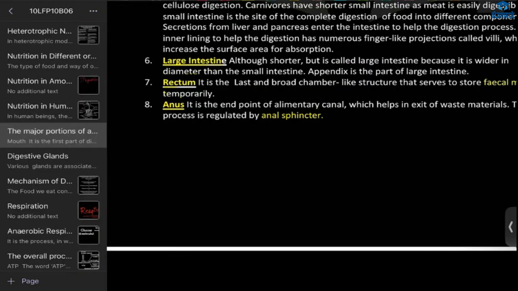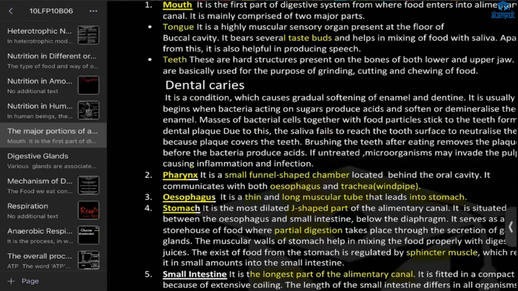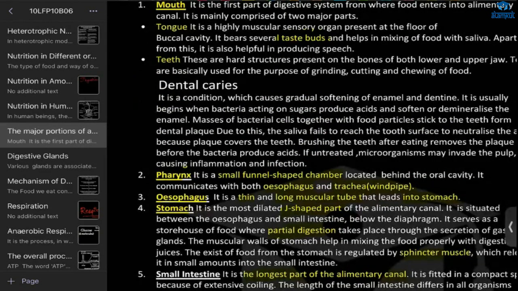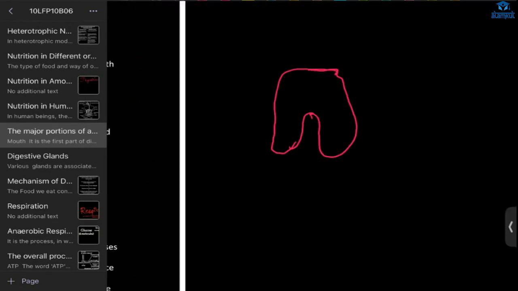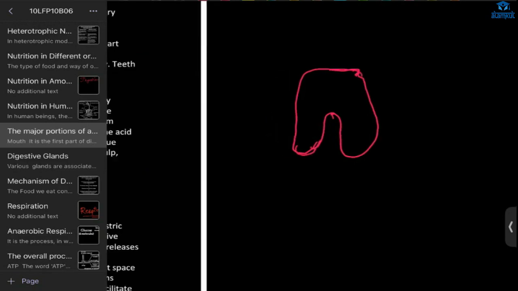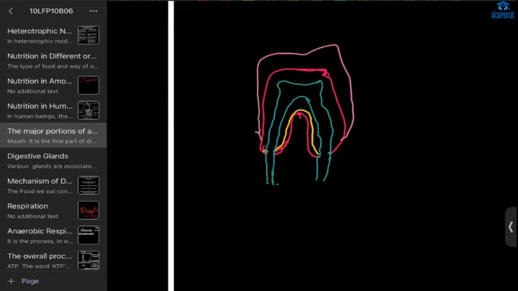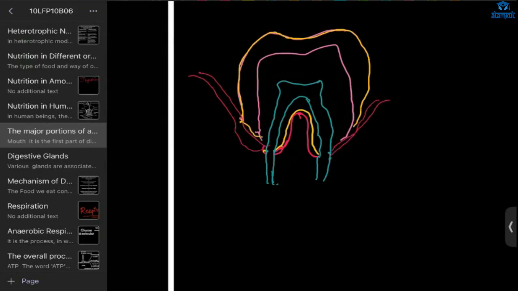And one more thing which I have left is dental caries in the teeth, right? Suppose this is the tooth. Next, we have this, and we have one more layer. So this is the tooth, and here we have first.